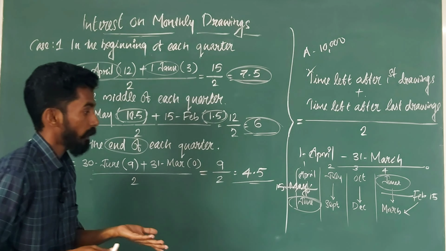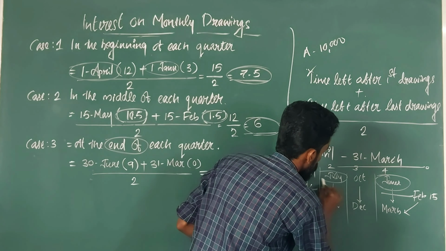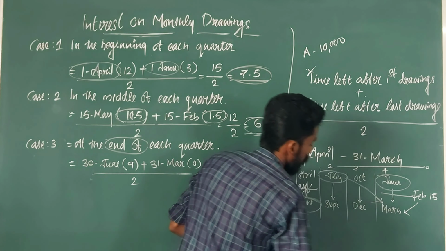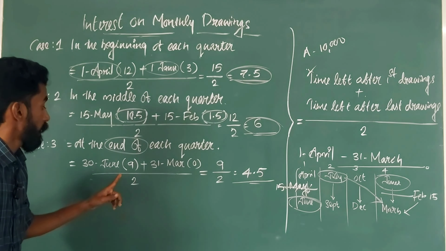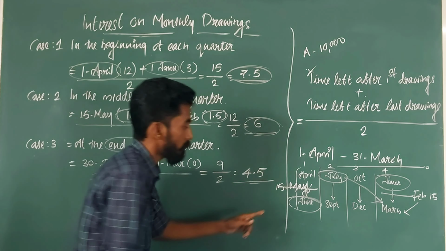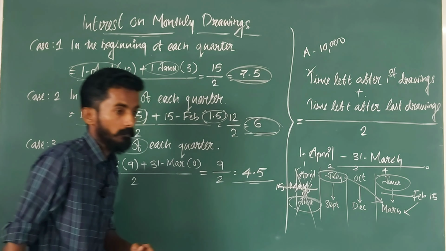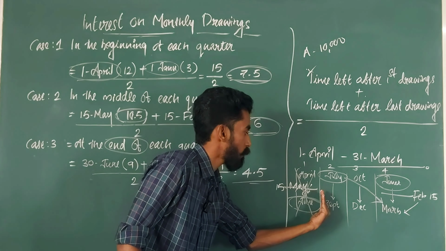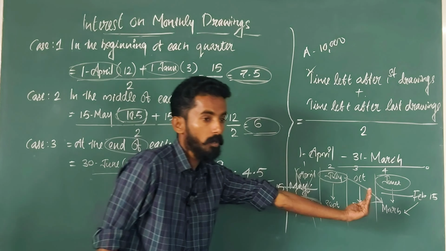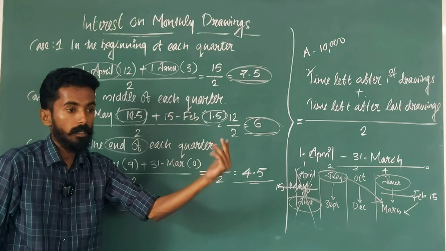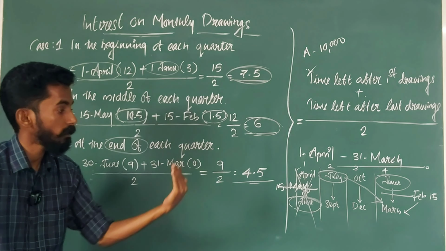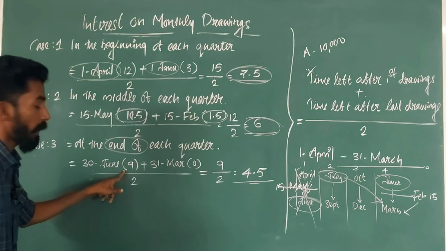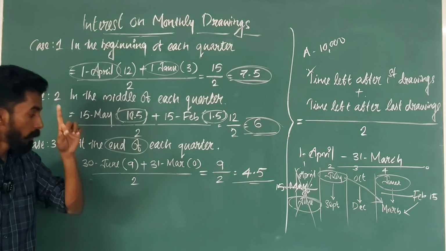From July to 31st March, how many months are there? 9 months, because the first quarter is already over and the remaining 3 quarters have 3 months each.